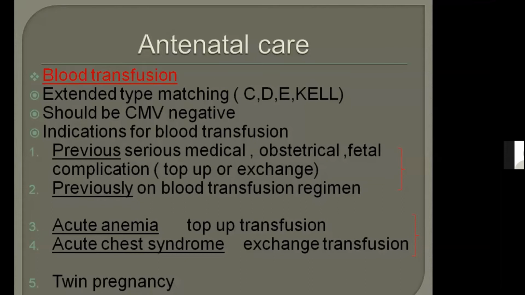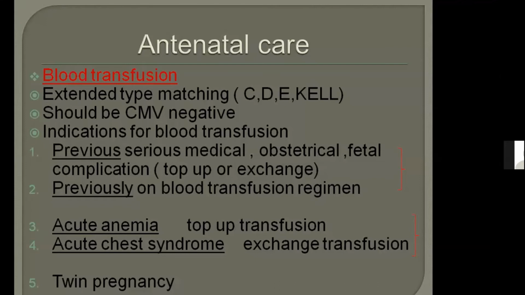And if it is acute chest syndrome, you need to select the option of exchange transfusion. Okay, there are 2 acute and 2 previous. And the 5th one is twin pregnancy. In twin pregnancy they are already anemic and at high risk of anemia, so we have to give blood transfusion. Right? 2 previous, 2 acute, 1 twin.